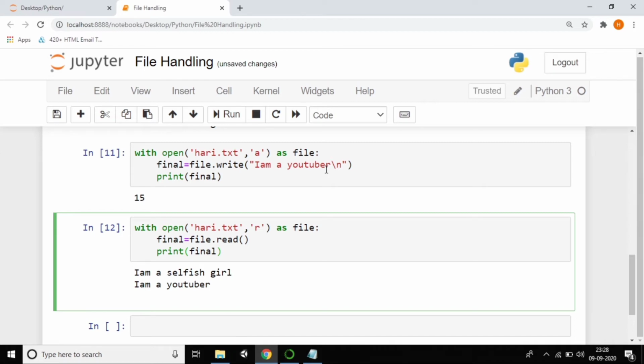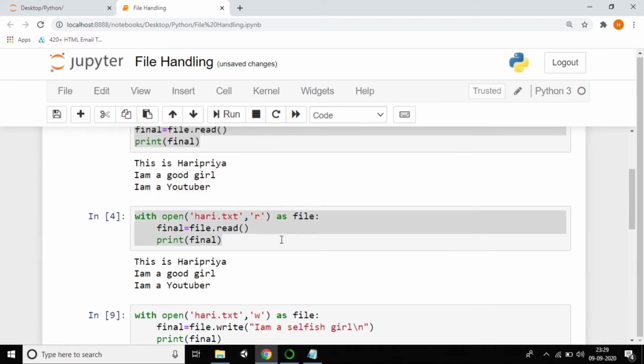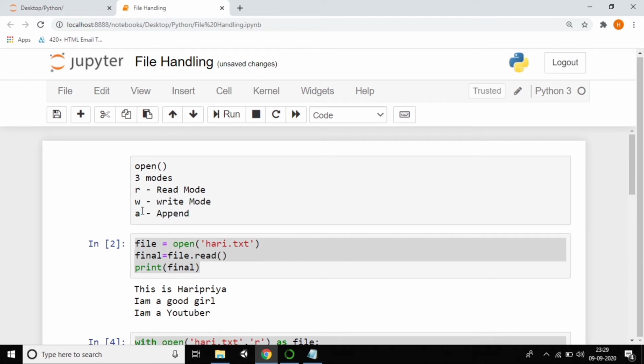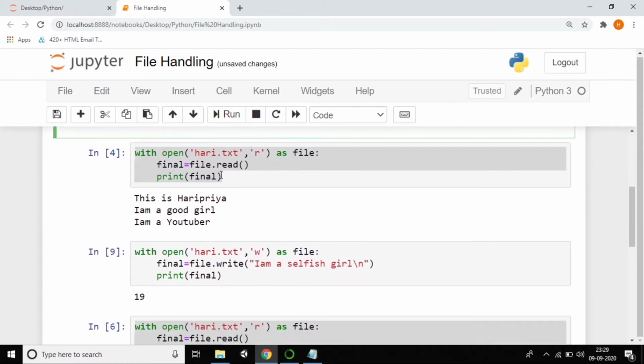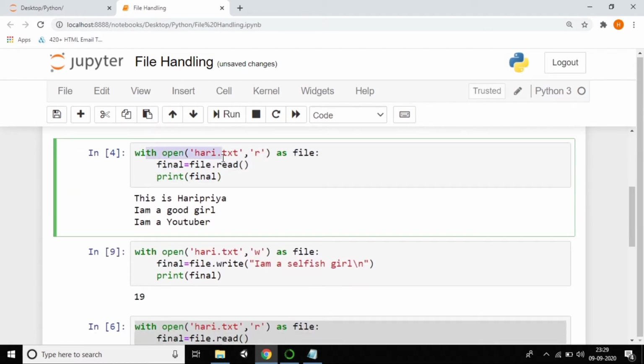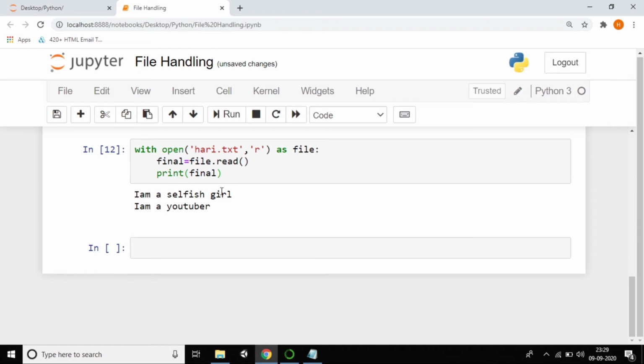So I hope you understand the 3 modes, which are read, write and append. And also you first learned how to read a file and how to close a file. By using the with open function also we can do all these things. I think it's a very clear explanation of all the modes.